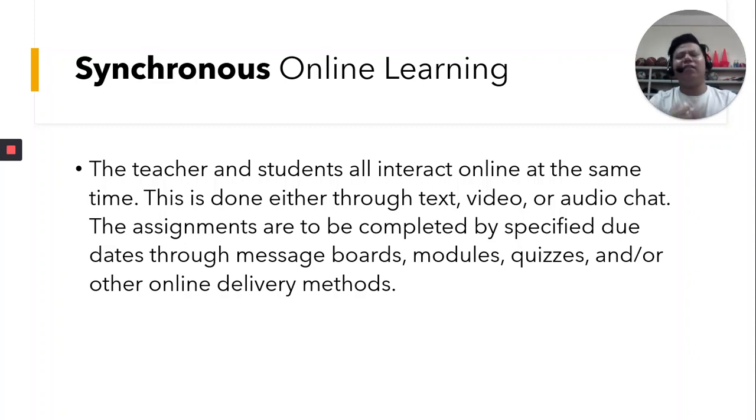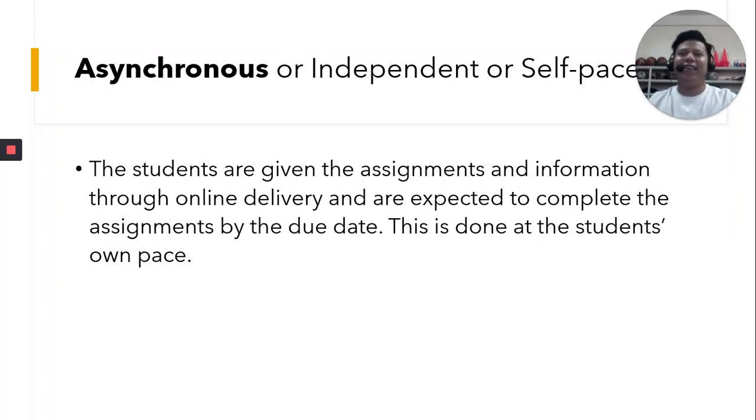Ang teacher nagtuturo, tapos kayo, nakikinig. Okay? Yan, sabay-sabay tayo. We can interact with each other because we are learning at the same time. Okay? Yan. So that is synchronous online learning. The asynchronous or independent learning or self-paced is kabaliktaran ng synchronous. The students are given the assignment and information through online delivery and are expected to complete the assignment by the due date.